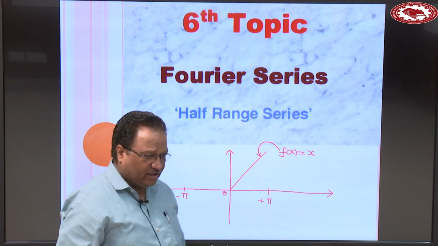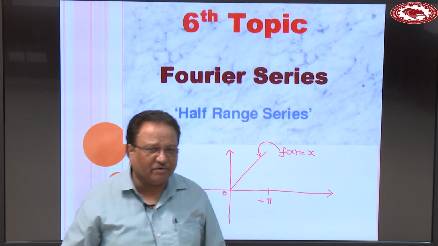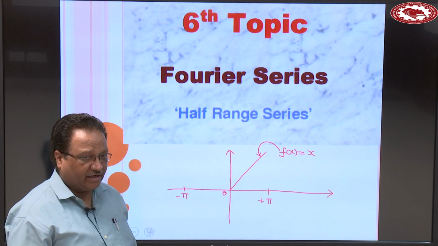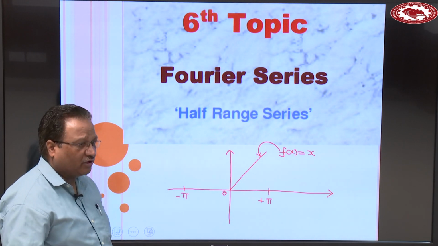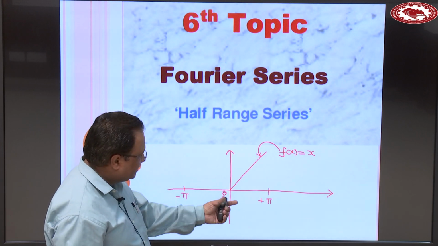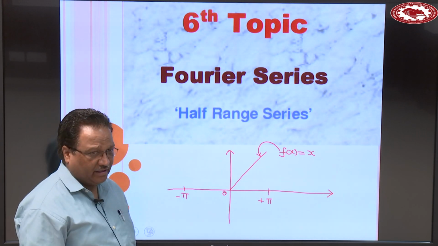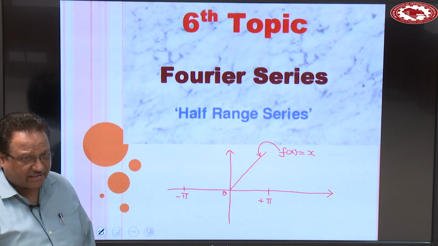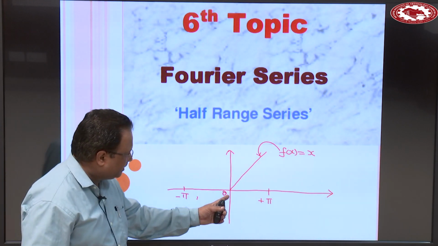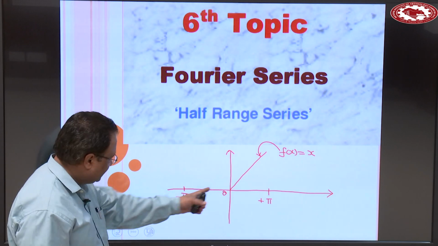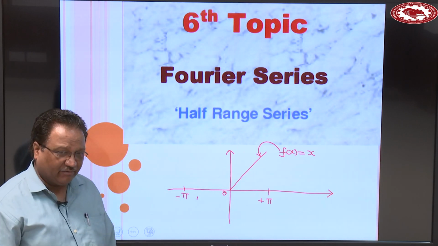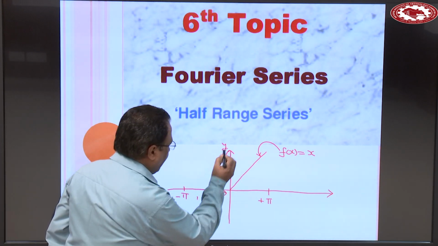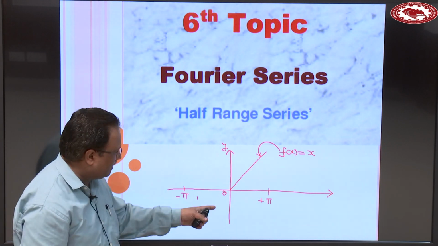And we have already known that we can develop a Fourier series if we have a function and interval is 2 pi or 2c. But here interval is only 0 to pi. This means that to develop a Fourier series, we need expansion of this curve towards the left side. So we have two possibilities. Either you can see the reflection about y axis, or you can see the reflection about the origin.